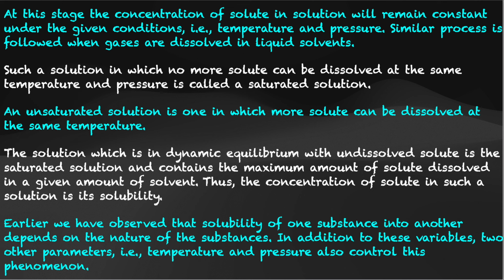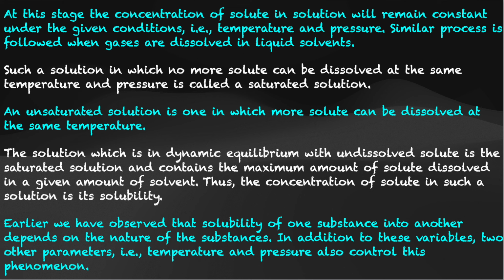So when you measure the amount of solute that is present in the solution, that would be the maximum concentration of the solute that can be dissolved in the solution, and this will be called the solubility of the solute. Thus the concentration of solute in such a solution is its solubility. So the amount that can be dissolved in a given amount of solvent at this particular temperature and this particular pressure would be called your solubility.